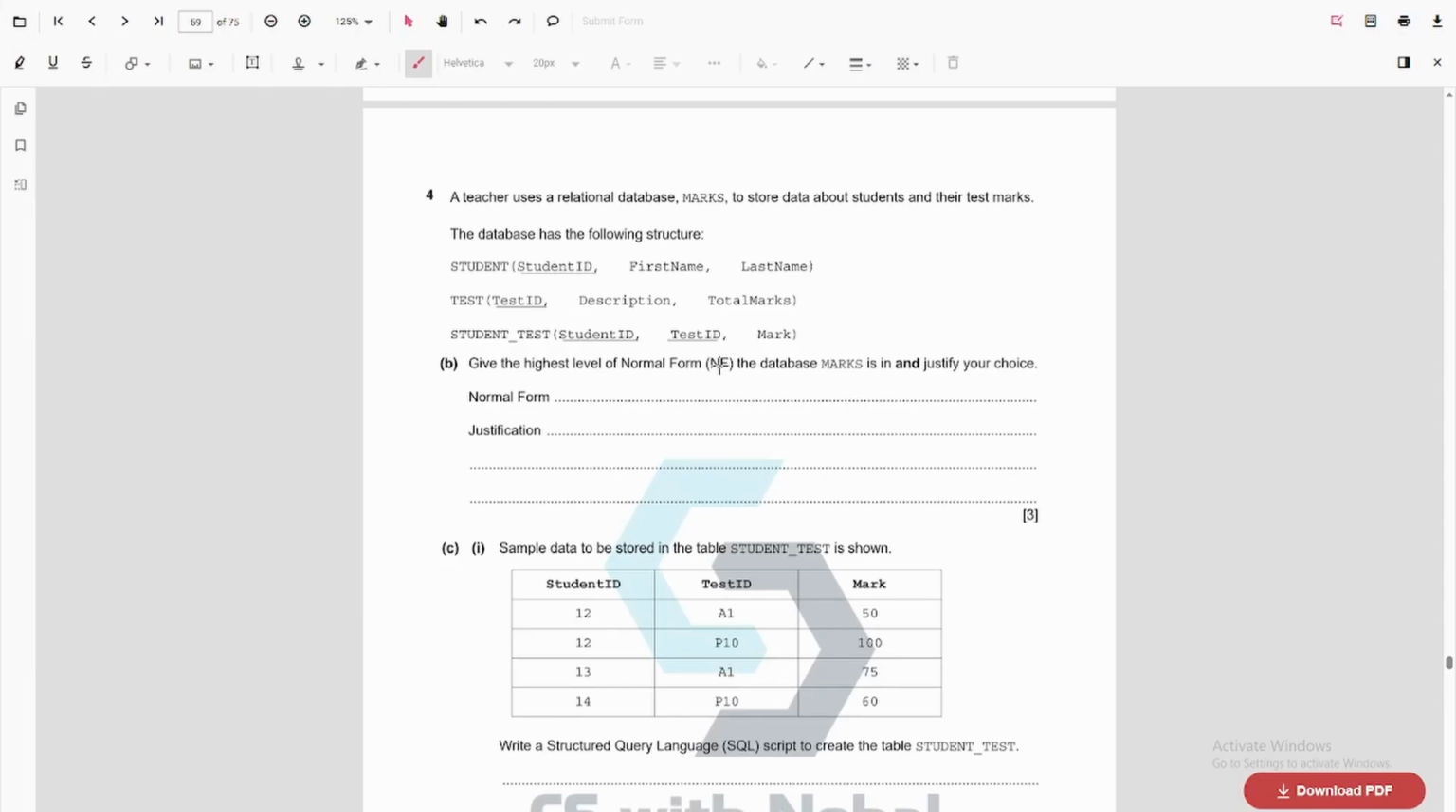Give the highest level of normal form in the database marks and justify your choice. So here there are no repeated attributes and each field is fully dependent on the primary field. There are no transitive dependencies. This means this is in third normal form.